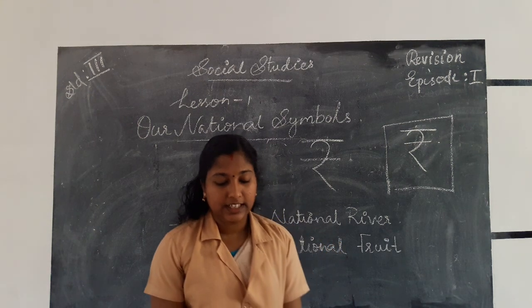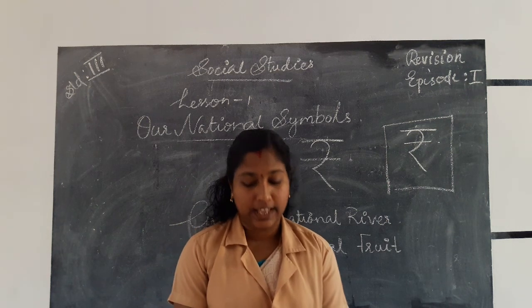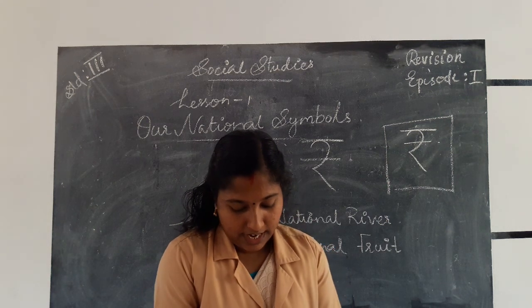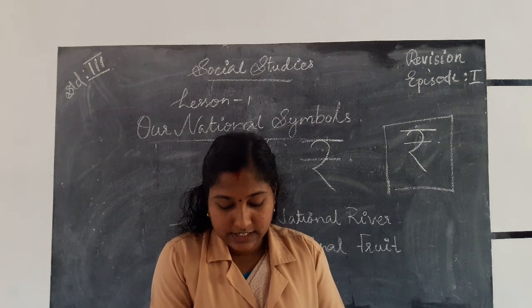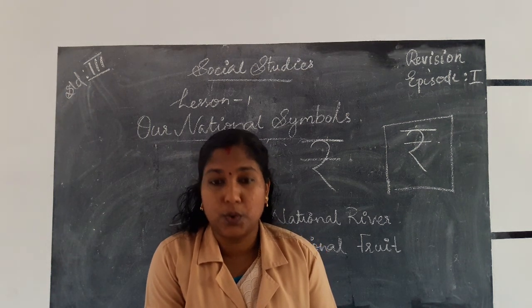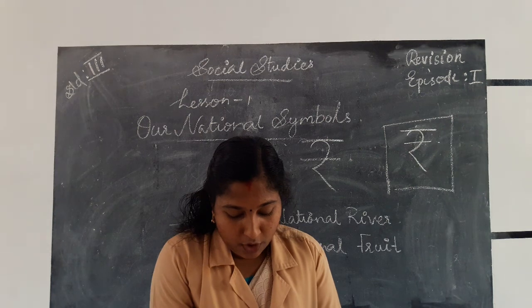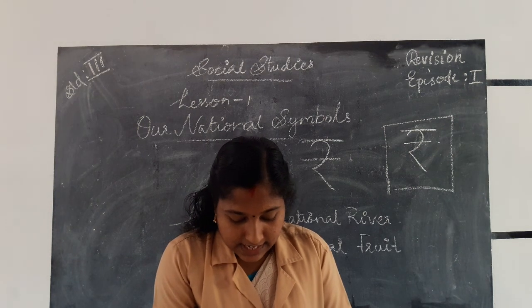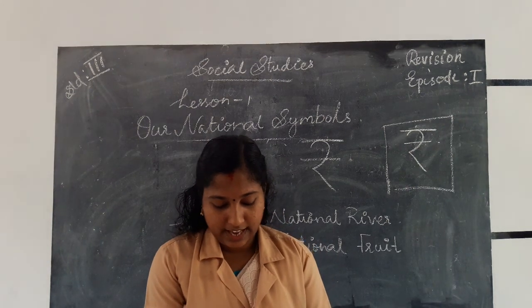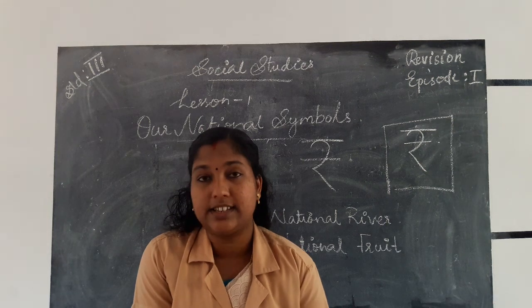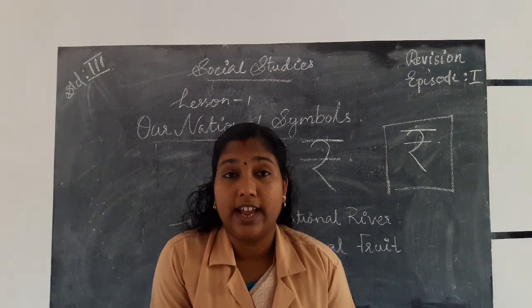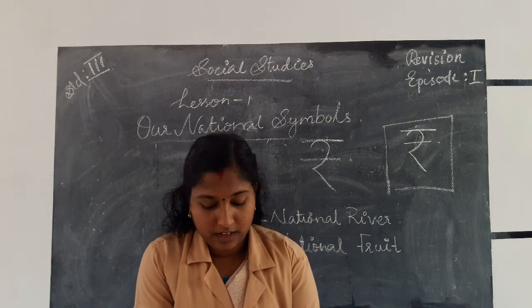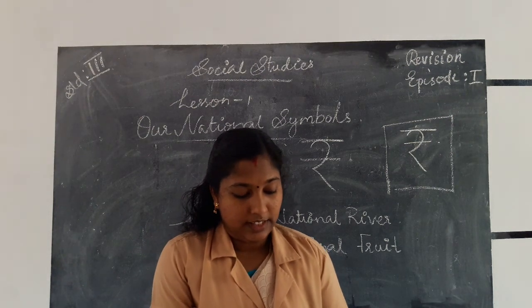Then complete the details to make your country's display card. My country, my pride. Name of my country? India. Capital of my country? Which is the capital of India? New Delhi. We are known as Indians. Its national symbols are the national animal, national flag, national currency, national tree. All these we have learned already. So you should write the names here to make a display card.